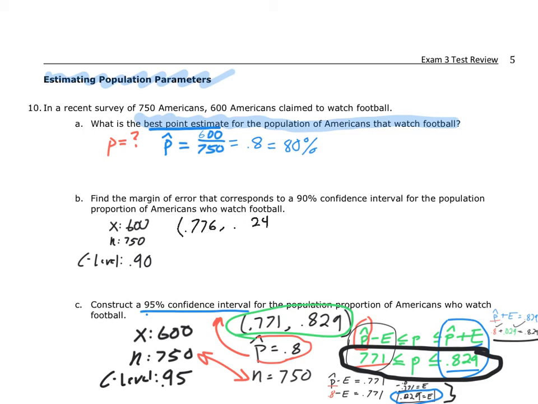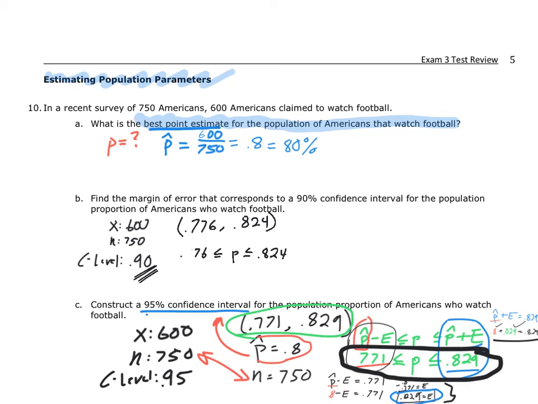This is my confidence interval. So if I wanted to write this out in a complete answer, I could say that 0.776 is less than or equal to the true proportion, which is less than or equal to 0.824. What that is saying is that the true proportion of Americans that watch TV is between 77.6% and 82.4%. And I'm 90% confident because I've got a confidence level of 90%. So I'm 90% confident that the true population of Americans that watch football is between 77.6% and 82.4%. That's based on my data here. That data might have changed, but based on that data, that is my conclusion.